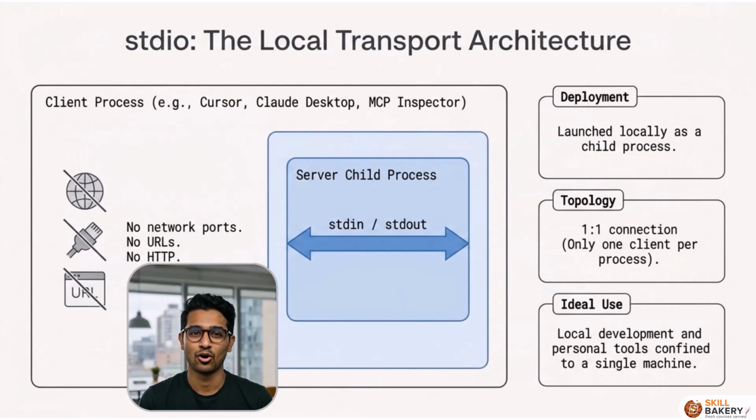Stdio is the local transport architecture. In this model, the client, like Claude Desktop or VS Code, launches your server locally as a child process. There are no network ports, no URLs, and no HTTP involved. Instead, they communicate directly through stdin and stdout. This is a one-to-one connection. Only one client can talk to one process, making it ideal for local development and personal tools confined to a single machine.